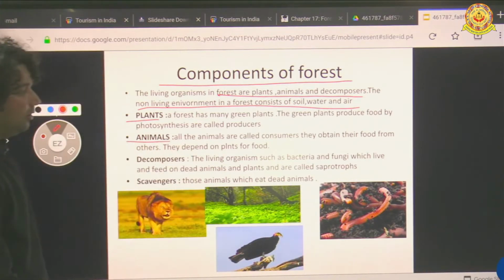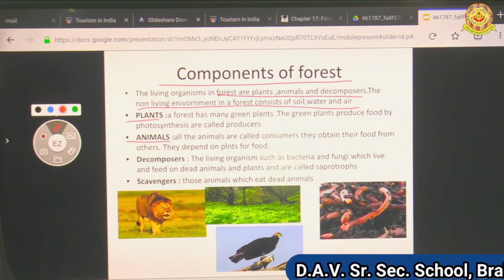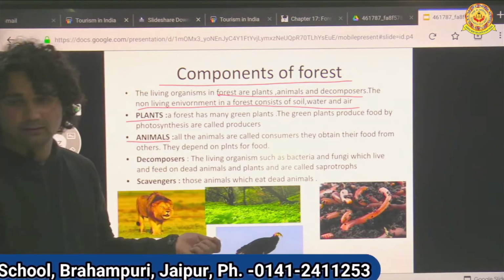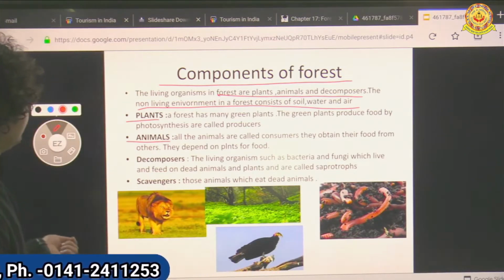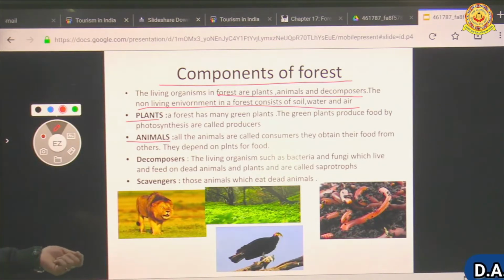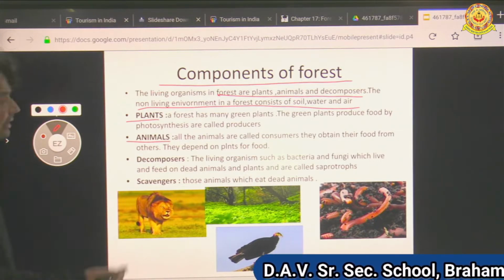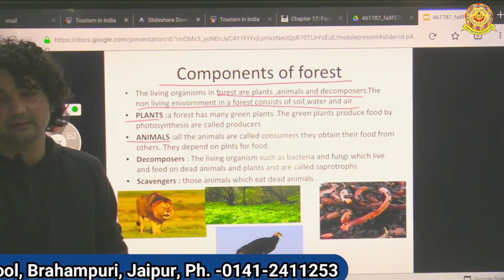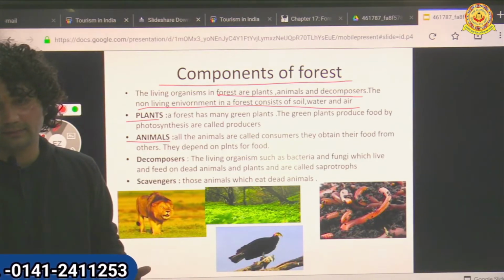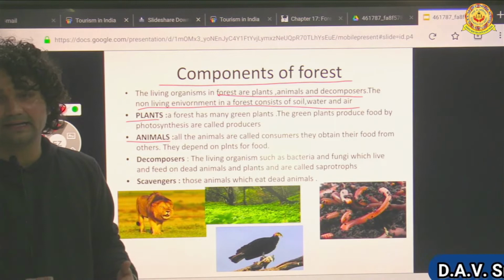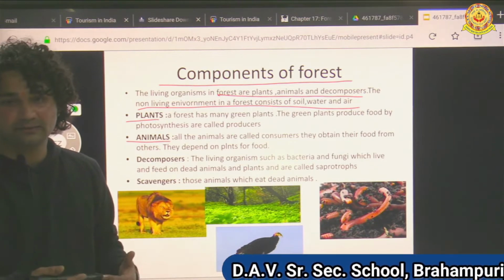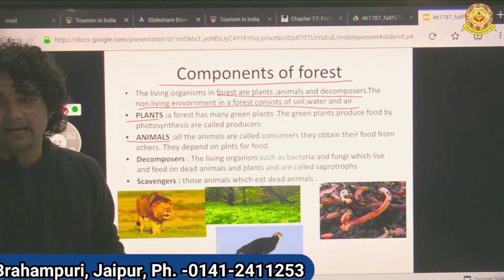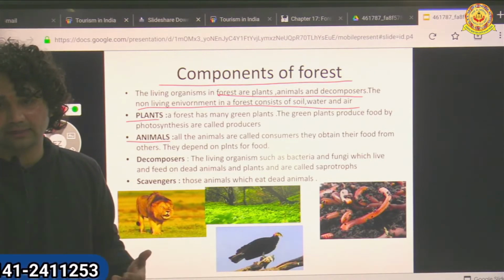Animals are called consumers. They obtain their food from others. They depend on plants for food, directly or indirectly. Directly, how? Directly, when we eat plants. But indirectly, how? First, some animals and humans eat the flesh of other animals.